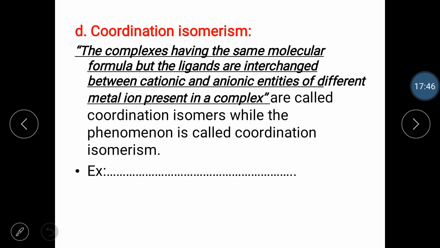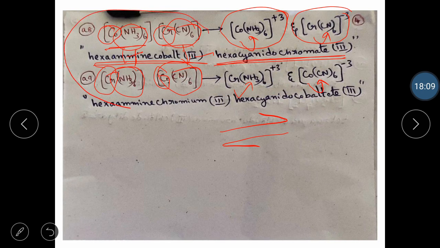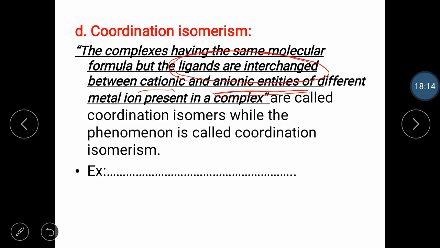So if you see the definition, complexes having the same molecular formula, but ligands interchanged between cationic and anionic complexes of different metal ions, are called coordination isomers, while the phenomenon is called coordination isomerism. Example, the whole thing is the example. A8, A9 together is the example. Be careful. So that is the example for coordination isomerism.